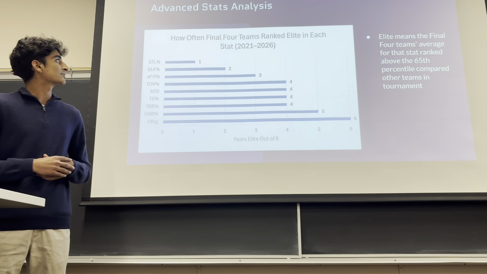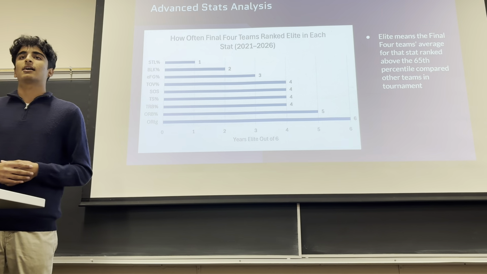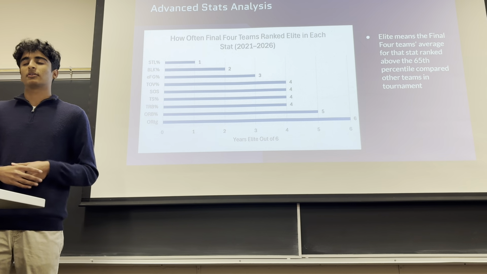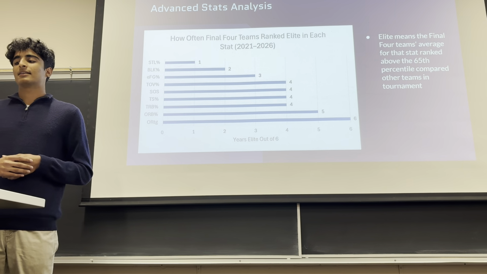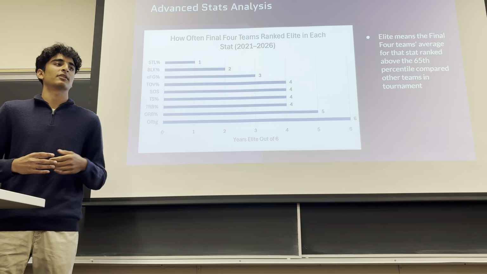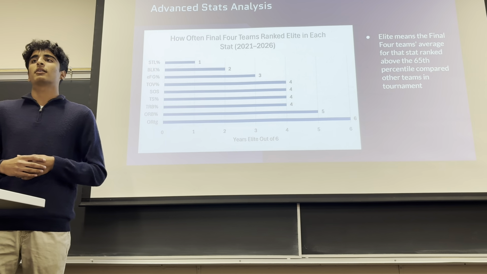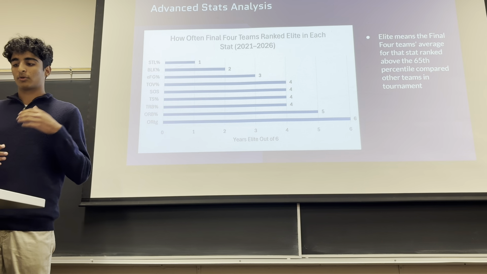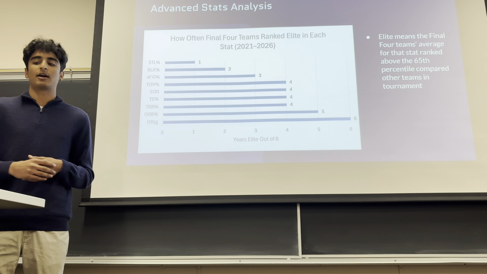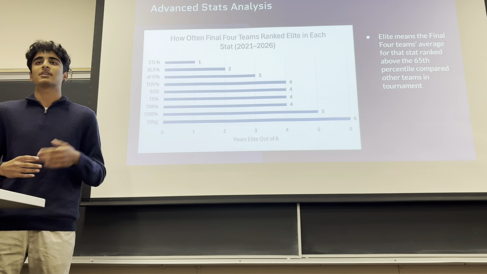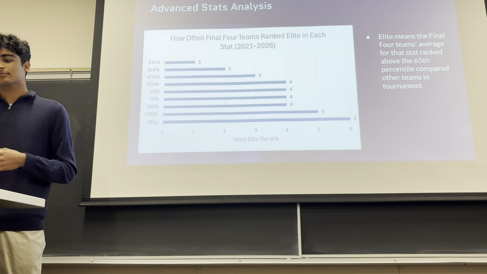So for the advanced stats analysis: how often were Final Four teams ranked elite in each stat? Elite can be defined as teams that ranked above the 65th percentile compared to the field. So you can see offensive rebounding percentage and offensive rating were year in, year out big constant pillars for these teams that were making the Final Four, as well as 4 other stats that help support that.